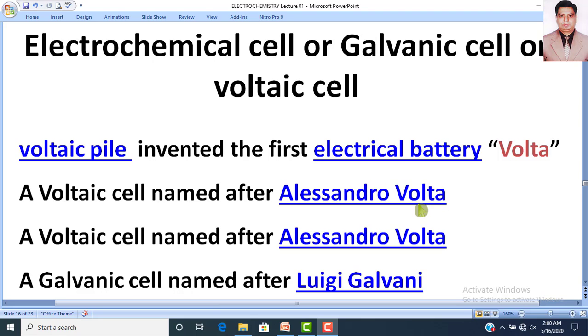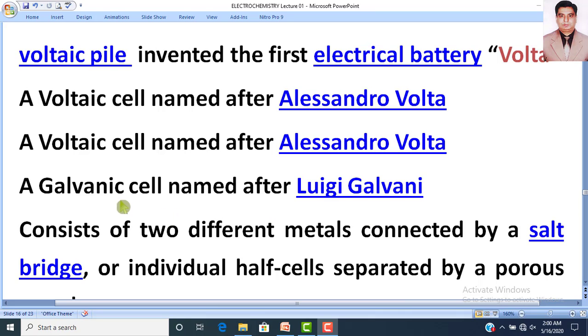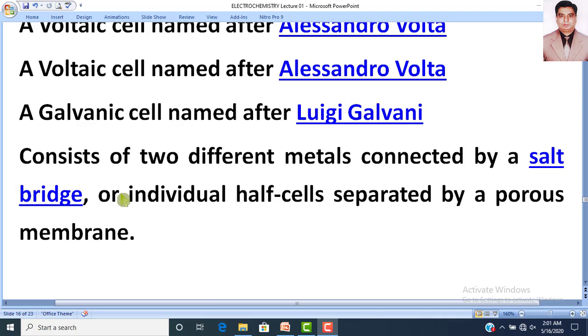And the voltaic cell was named after Alessandro Volta, and the galvanic cell was named after Luigi Galvani. So, after Luigi Galvani, this electrochemical cell is also called the galvanic cell. This battery consists of two different metals connected by a salt bridge, or individual half cells separated by a porous membrane.